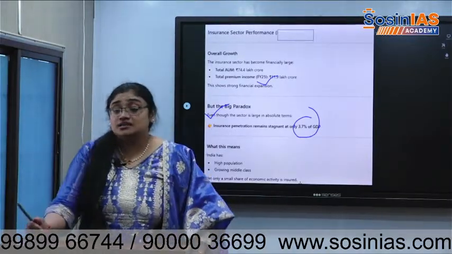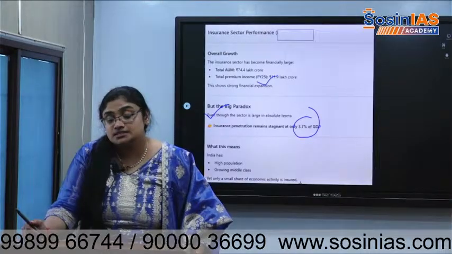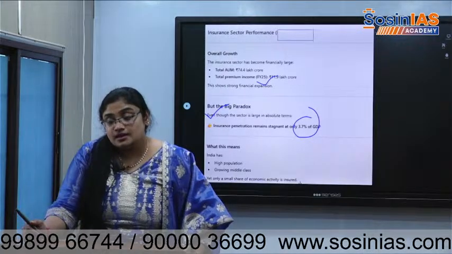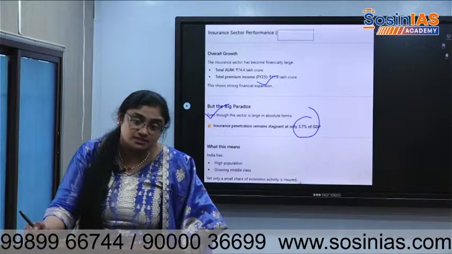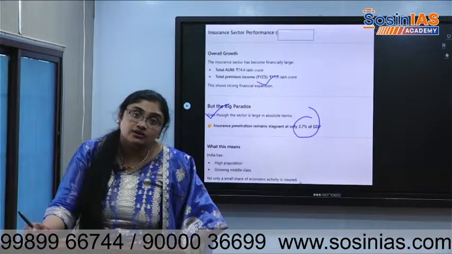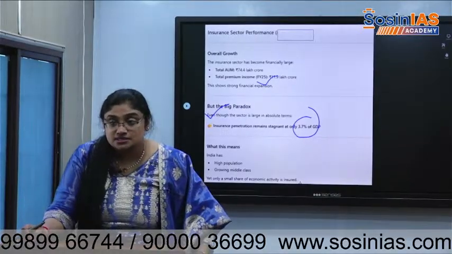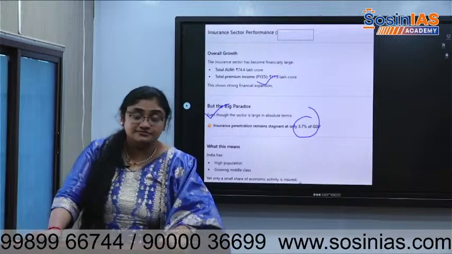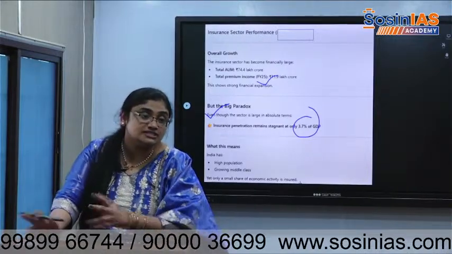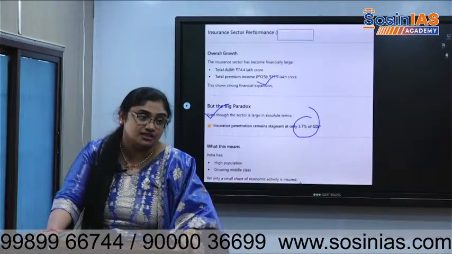It means what? A lot of people are not coming under insurance. A lot of economic activities are not coming under insurance. In bigger economies, even if they invest in shares, for that also there can be insurance. But for us, it is only life insurance or mobile insurance, car insurance, right? People don't take insurance for everything.